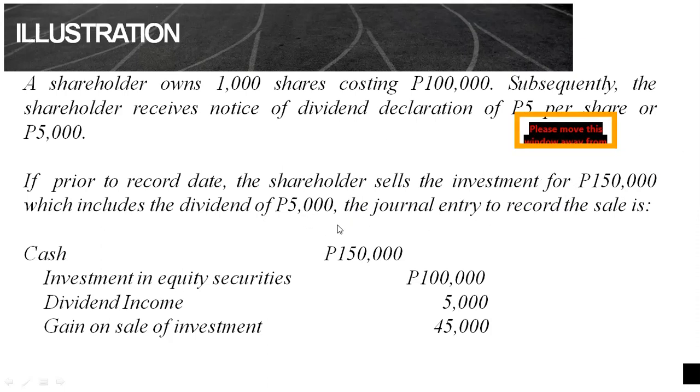So parang in advance na niya, kinuha na niya from the new owner, yung buyer ng shares. So magde-debit siya ngayon ng cash amounting to 150,000. Credit siya ng investment in equity securities at cost, which is 100,000. Credit yung dividend income na 5,000.